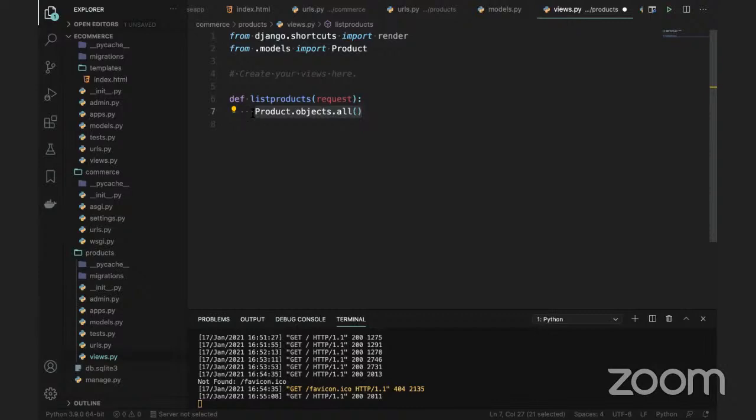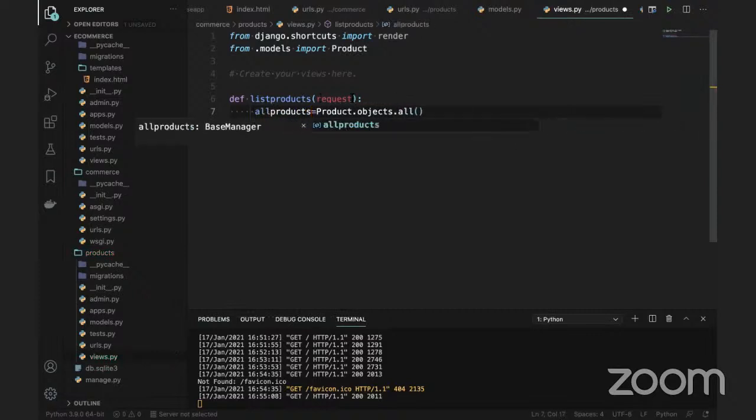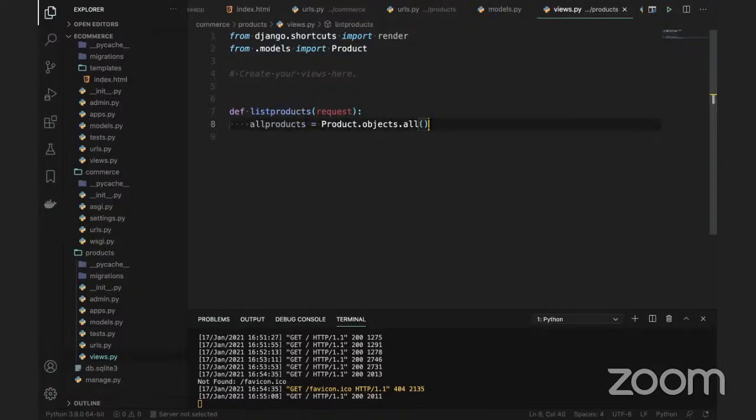I'm going to keep all this information in, I can say, the list product. So we can say all products. So all products, and I'm going to return this all products to one of the HTML pages. Okay. So what I'm going to do, right? all products is equal to Product.objects, the model.